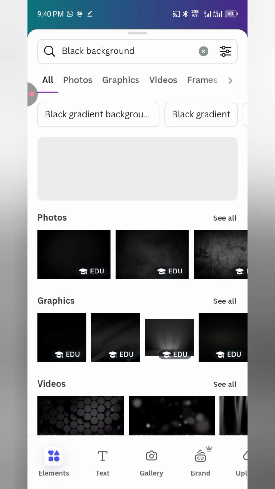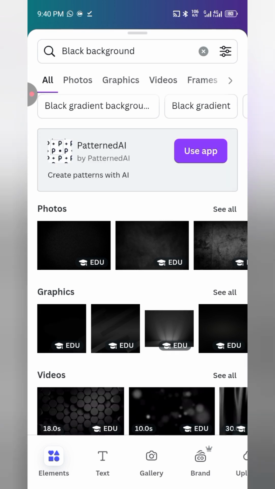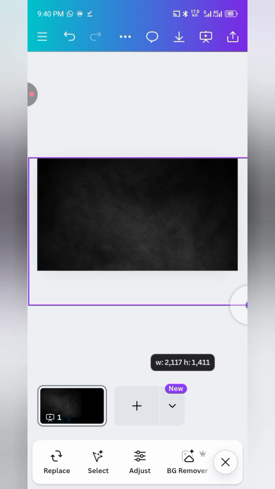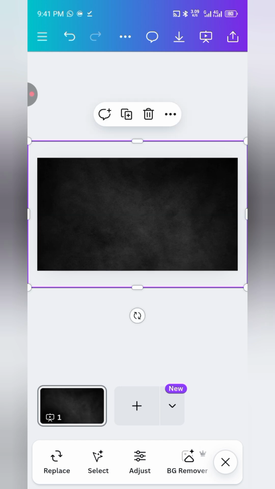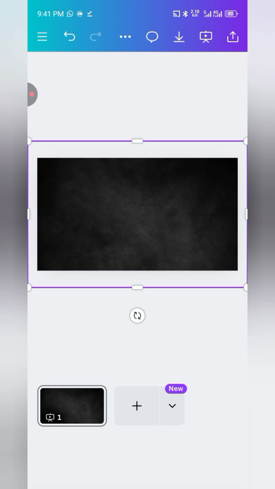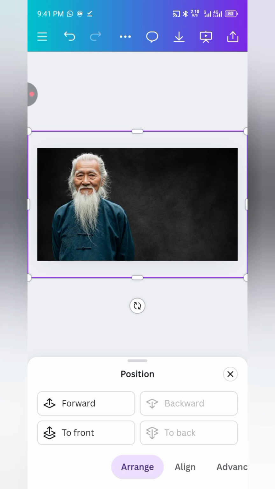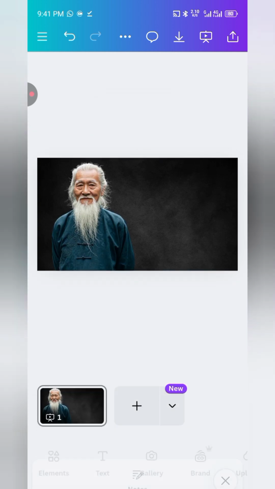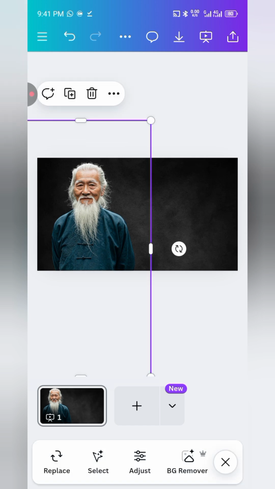So go to your elements, you see your elements down there, tap on it, then go to the search bar and search for black background. Now this is the black background I want. You can see that the image of the Chinese man is no longer there, so I have to go to position to make it come forward. You get? Now it's forward and this is how it is, and I'm going to be saving this.